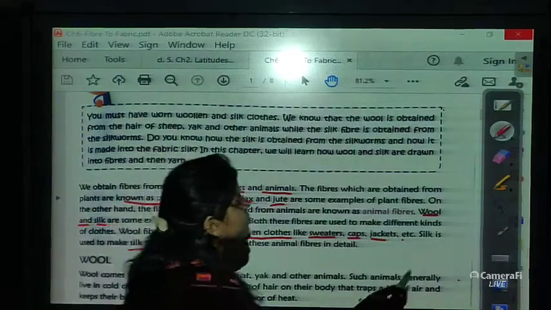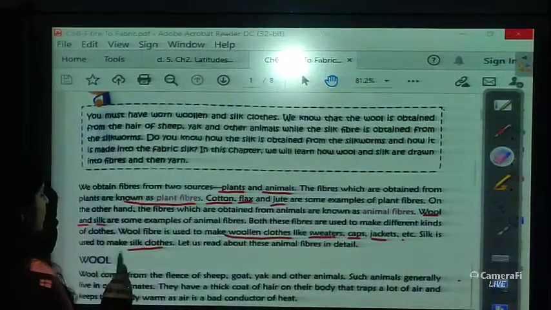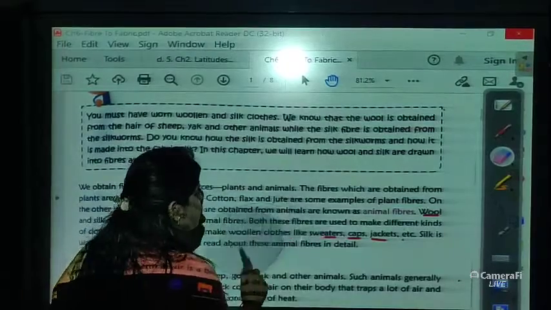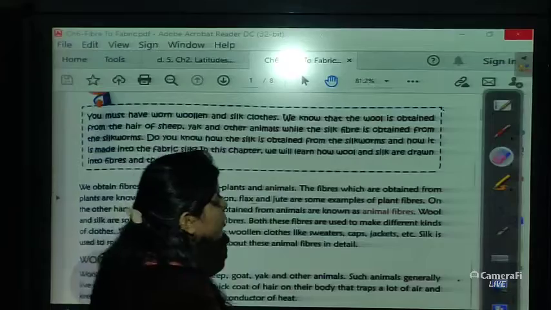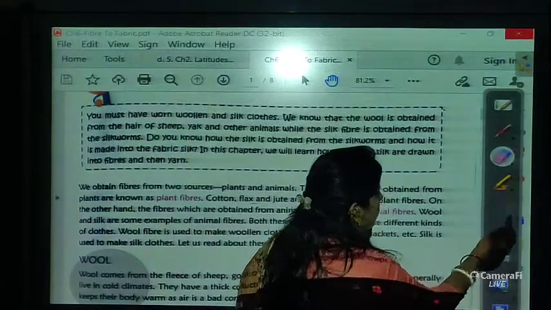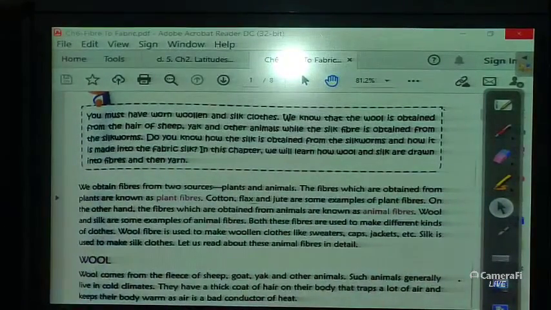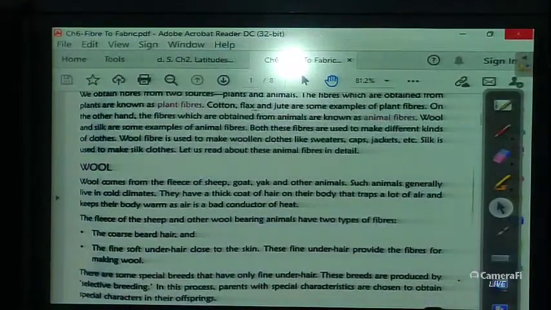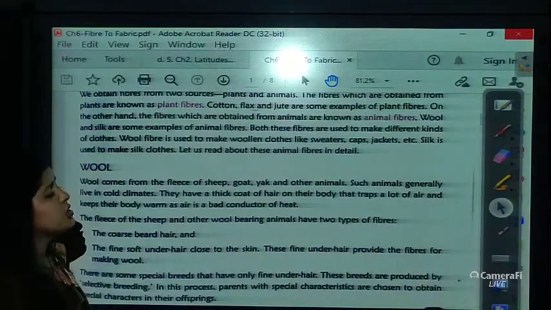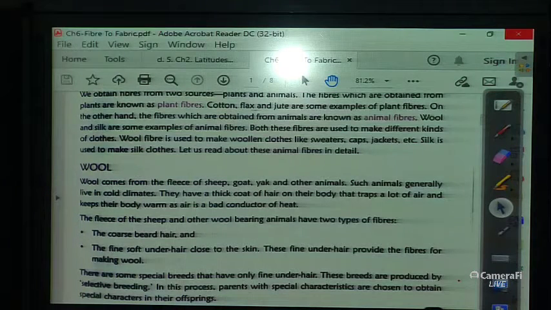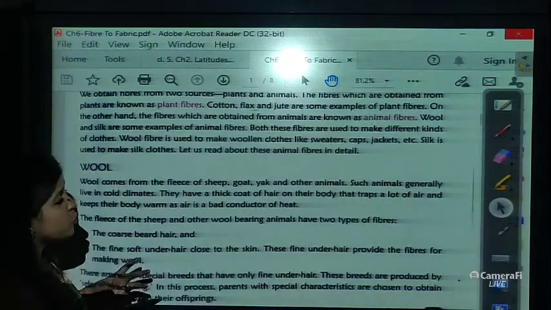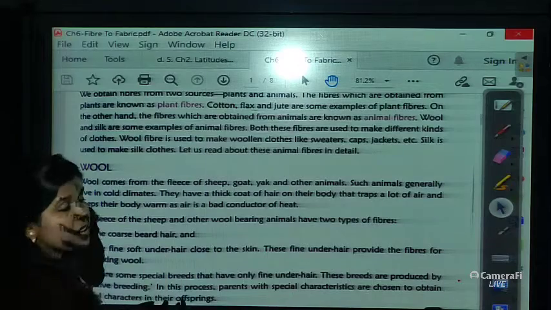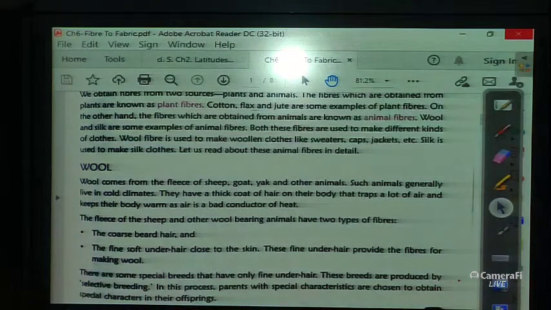Now we'll see the wool, okay. As I told you, from where do we get the wool? We get wool from animals, and the names of those animals are yak, sheep, goat. Wool comes from the fleece of sheep, goat, yak and other animals. Such animals generally live in cold climates, as you have seen yak in the hilly areas, pashmina goat, sheep and other animals, right?